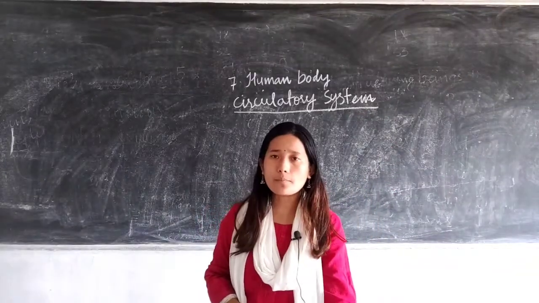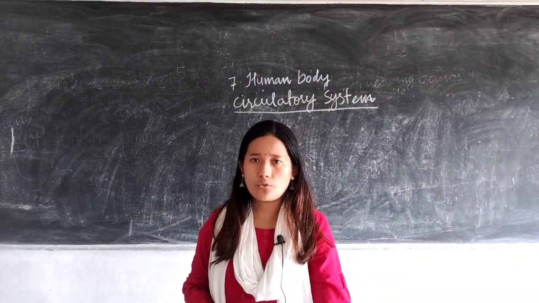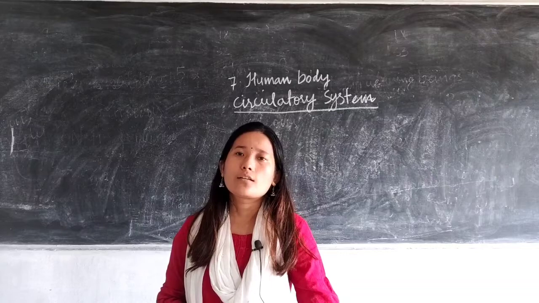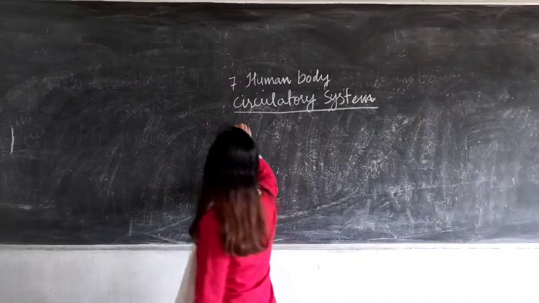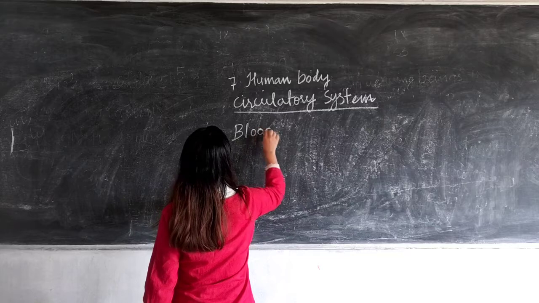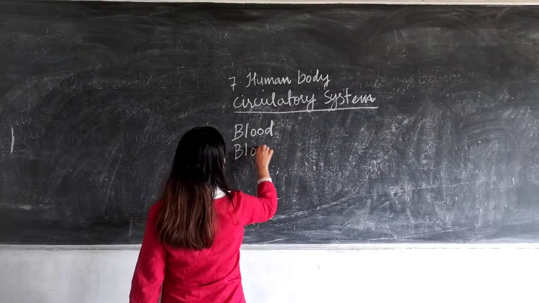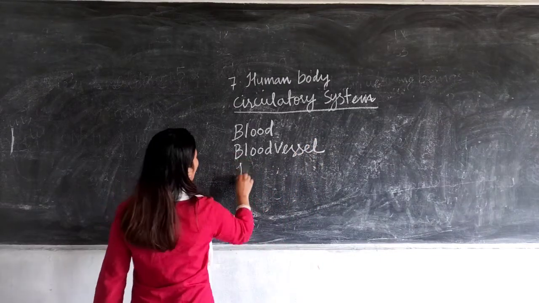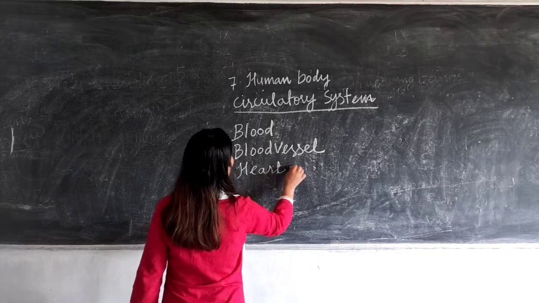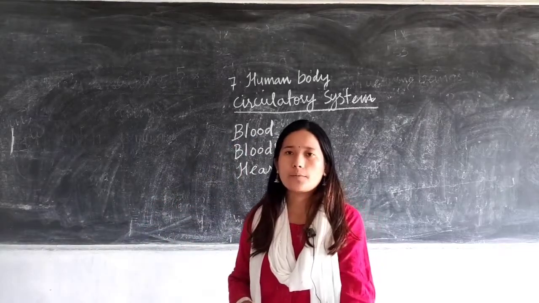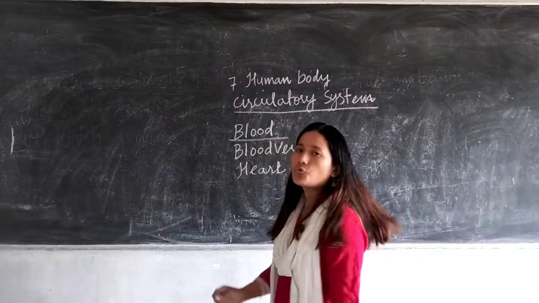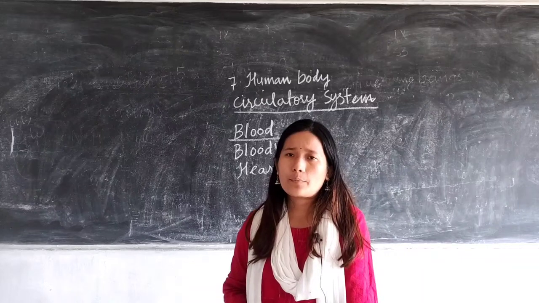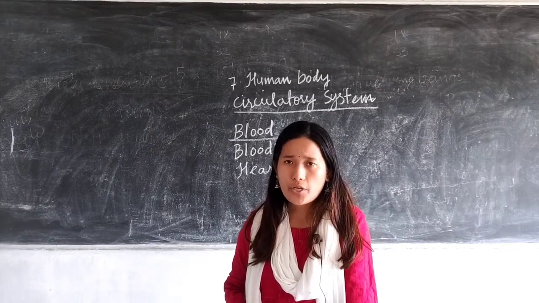So circulatory system, basically we will be dealing with the blood circulatory system. You can define the blood circulatory system as the system consisting of blood vessels and heart. And in this system, your blood is transported throughout your body, and along with the blood, what is transported? Nutrients, different types of respiratory gases, your excretory products.